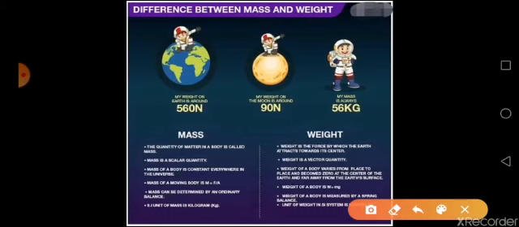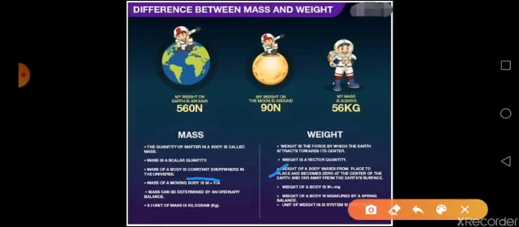Now coming to the third difference, mass of a body is constant everywhere in the universe, whereas weight of a body will change from place to place and even it can be zero, right? Now, mass of a body is constant means wherever you go, if from one place to another, or you go to another planet or a satellite, wherever you go, whatever is the mass of the body, it is never going to change.